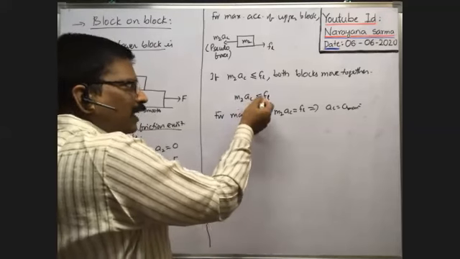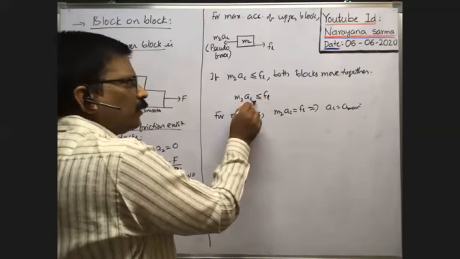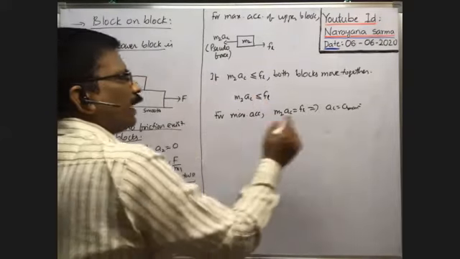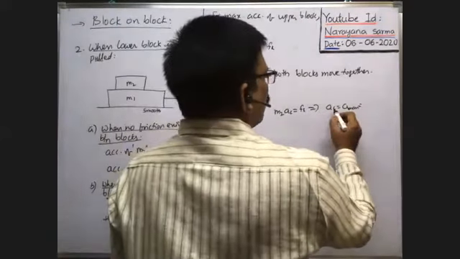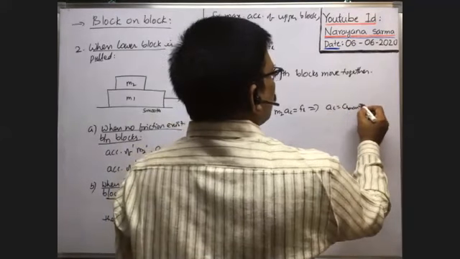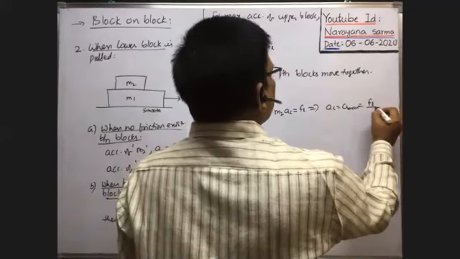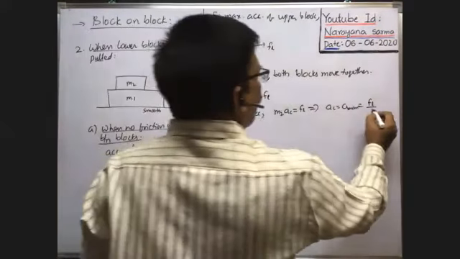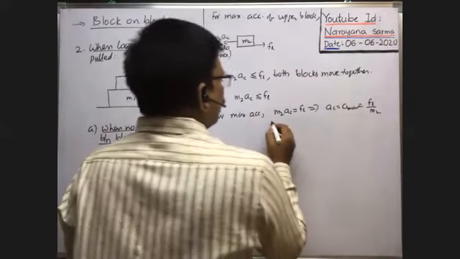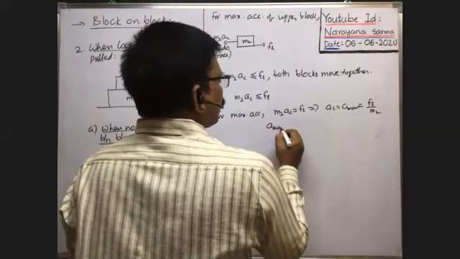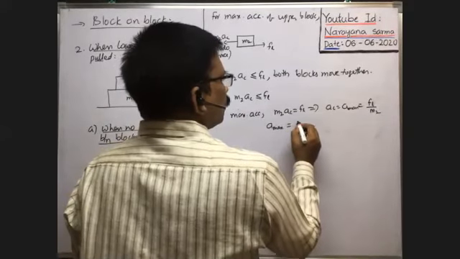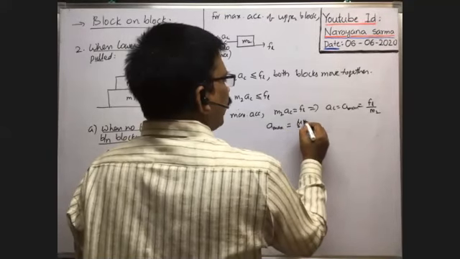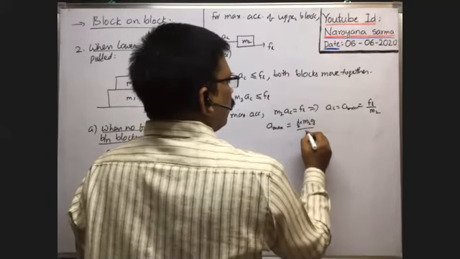It may be less than FL, but when we consider the maximum, the upper block moves with maximum acceleration over the other. That maximum acceleration is equal to the limiting friction acting on the upper block divided by the mass of the upper block M2. Therefore, A max is equal to FL, that is mu s into normal reaction M2Z, by M2.